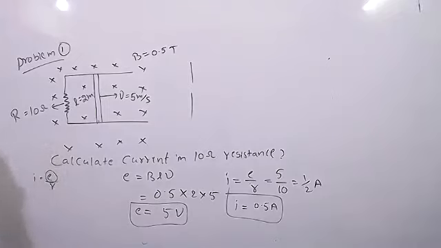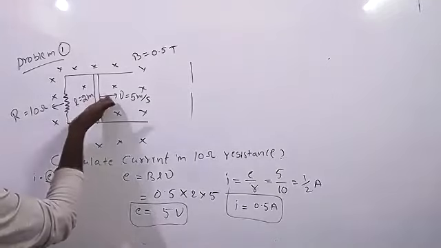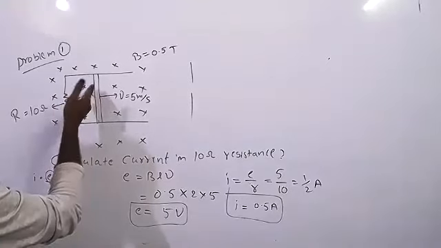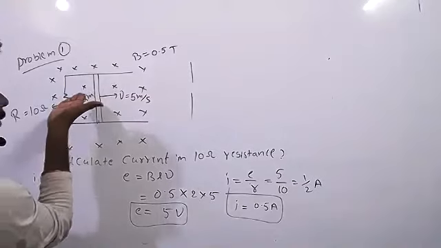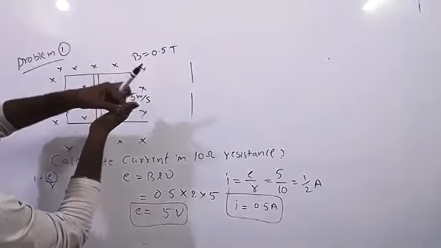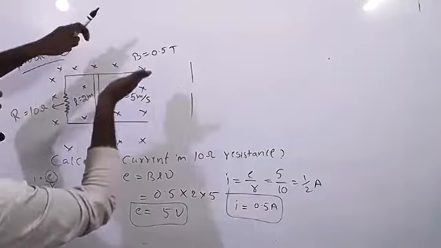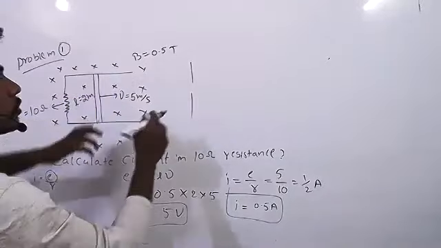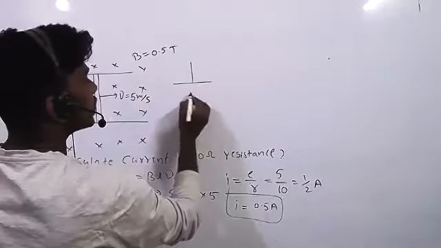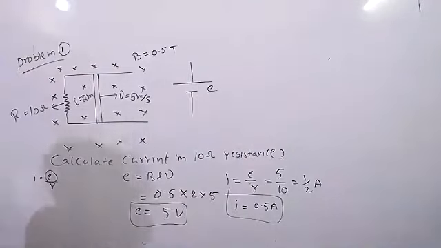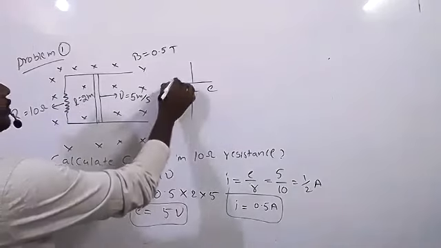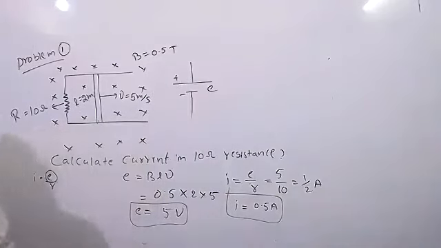Clear? In which direction is current flowing? In the positive charge direction, right? Now EMF direction. Look at this. Magnetic field is inside. Body is moving in this direction, so force will act in this direction. This force will act on the positive charge, so positive will be in this direction, negative will be in this direction. That is the E, electromotive force. Positive and negative. Clear?